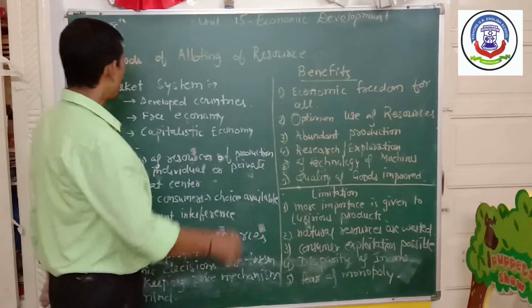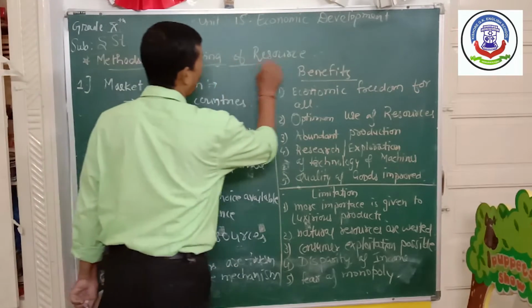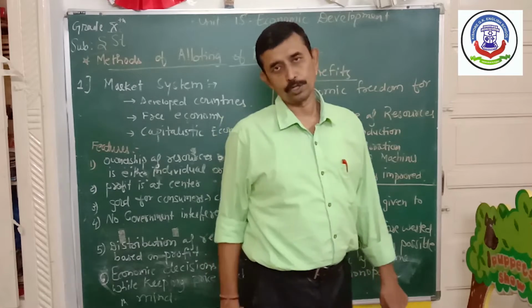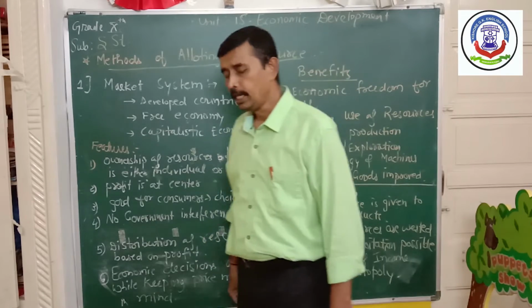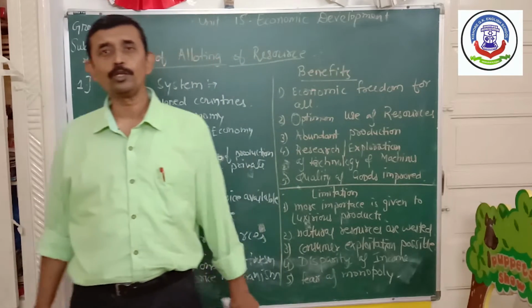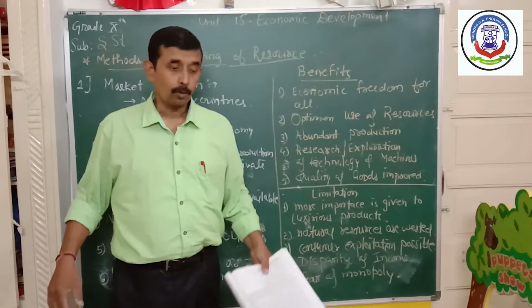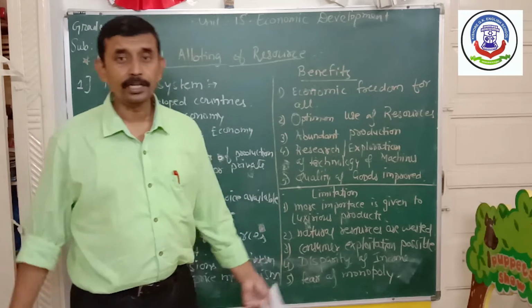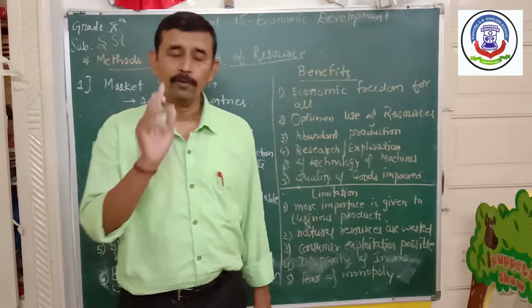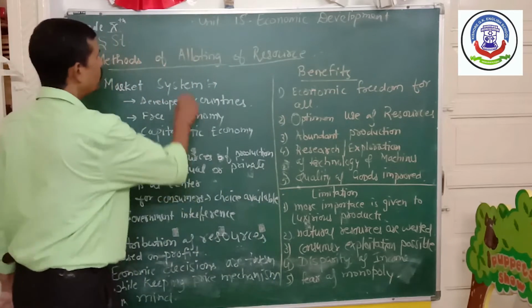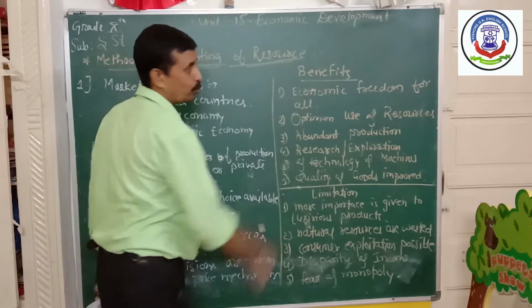Okay, our next topic is methods of allotting of resources. Allotting means allotment of resources. Well, every country wants to make economic development fast. So how is it possible? How can we develop the economy of a nation? Well, that is done through the proper allocation of resources.